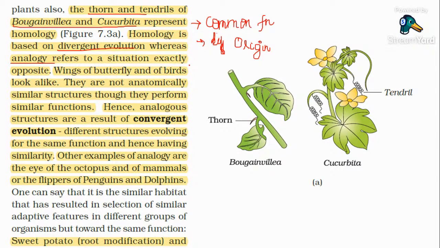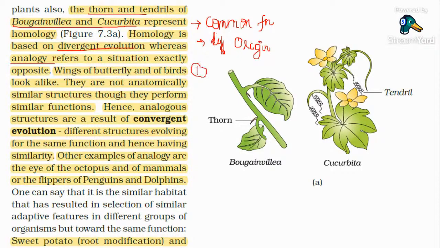Just like that, the example of sweet potato and potato. They are analogous, convergent evolution. Potato is a stem, sweet potato is a root. Their similar function is food storage, but they are anatomically stem and root. Clear? So examples are the wings of butterfly and birds.